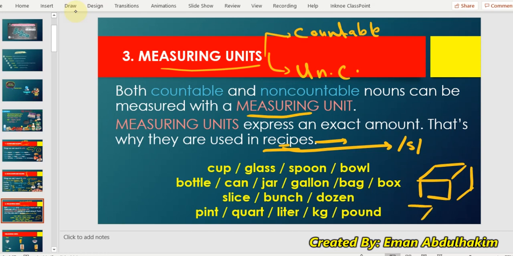A slice. I'd like to have a slice of cheese. A bunch, like a group of things without a number. You can say a bunch, like how much cardamom you use. Let's go to Google to see an example of a bunch.